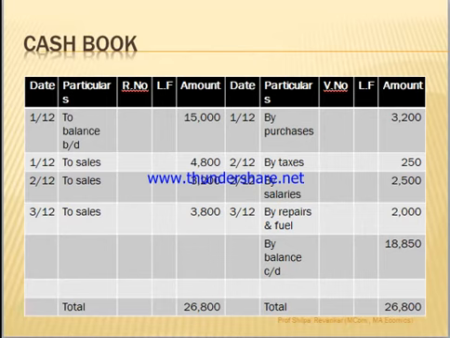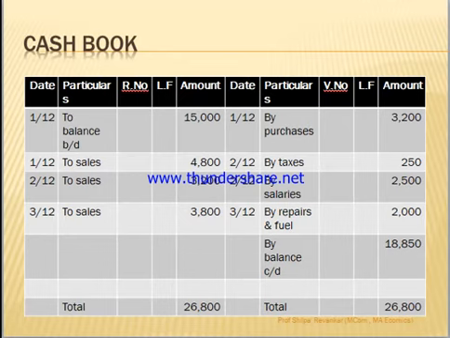So those were the transactions given. There is only one amount column, so we call it a one column cash book. Now you can see that the debit side total, or you can say the left hand side total, is more than the right hand side total.